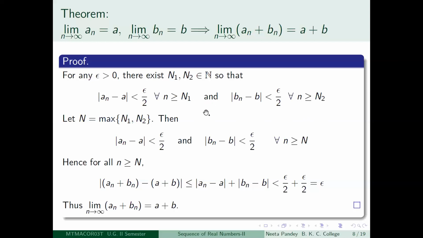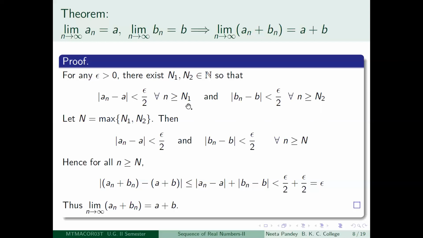The meaning is the following: after capital N1, for every term this inequality is true, and after N2, for every term this inequality is true. So if you take the maximum of N1 and N2, then both the inequalities will be true after the capital Nth term.